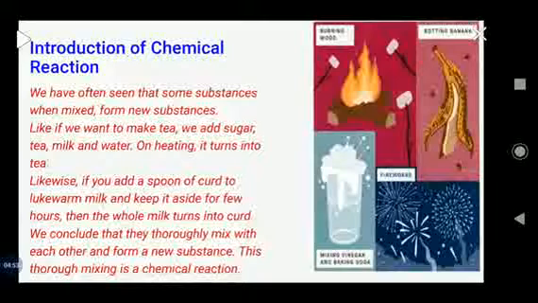So all these are examples of chemical reactions. What is this chemical reaction? We conclude that they truly mix with each other and form new substances. In general, we can say when substances combine with each other and form a new substance with different chemical properties, a chemical reaction has taken place.